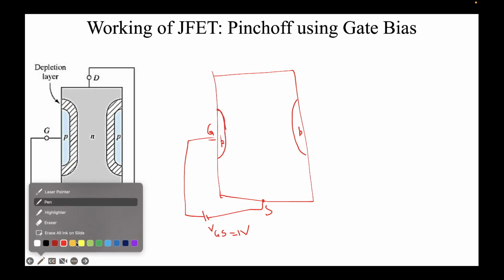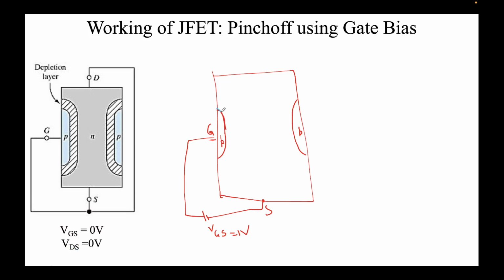I'll use a different color to illustrate that. So the depletion region will become even narrower. It was this here, it will become very narrow now. So what that means is that this channel, which I'll now denote in green, its width has increased. Let's say this channel width was 1 micron in the unbiased case. Now let's say it has become 1.2 microns. If the channel width has increased, now more electrons can flow. So here is the source and here was the drain.